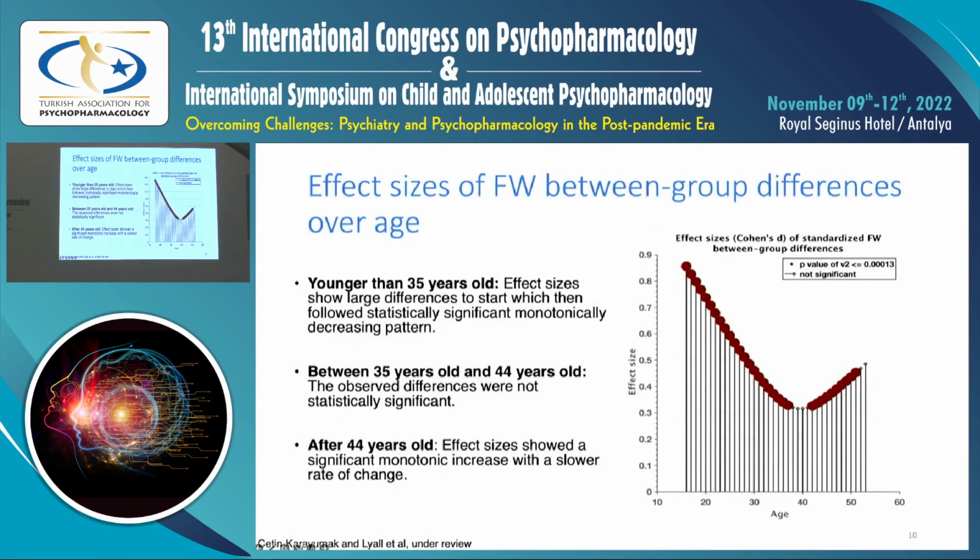When we look at the effect sizes of the differences between the patients and controls, we can see that the effect sizes are greatest at the younger ages. We also see that there are significant differences between patients and controls from the beginning of the time period until the age of 35. Between 35 and 44, there are no significant differences between patients and controls, but these differences begin to emerge again after 44 years of age, when free water values start to increase and the differences between patients and controls begin to increase again.